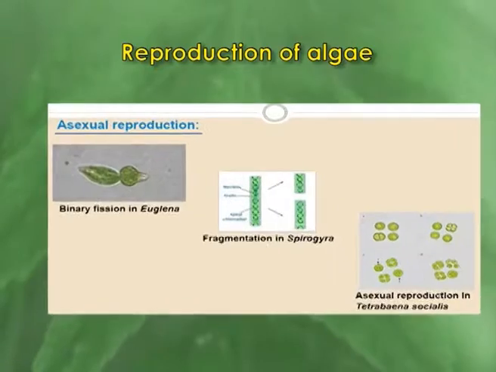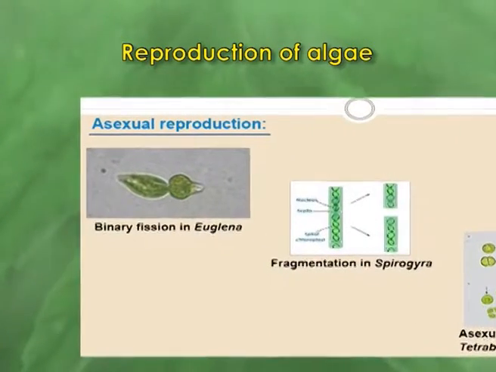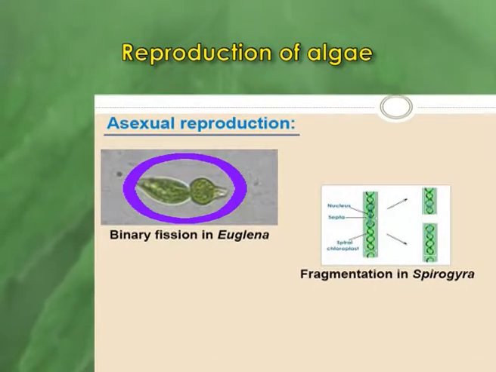Now, in fission, the mother cell of the algal thallus divides into two daughter cells. This fission may be binary fission, that means the cell divides exactly into two similar daughter cells, or this division may be irregular, that means mother cell can divide to produce a large number of daughter cells without any sexual